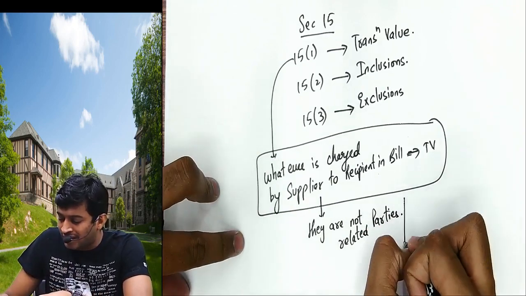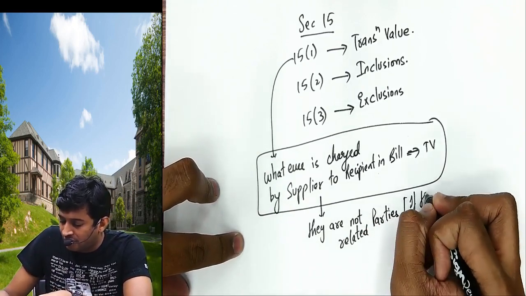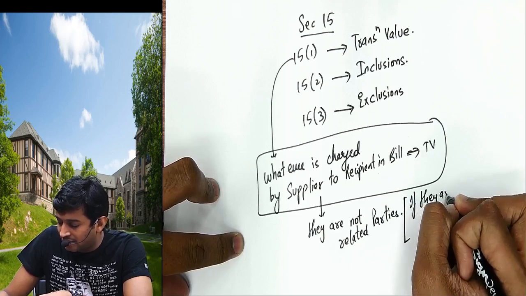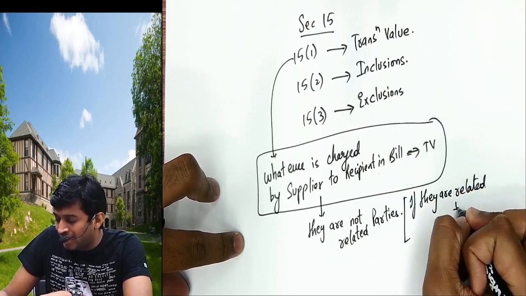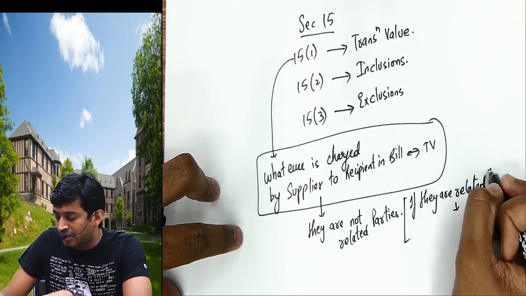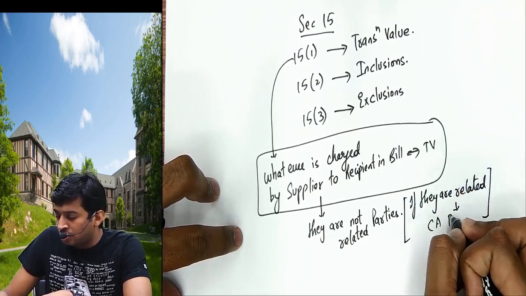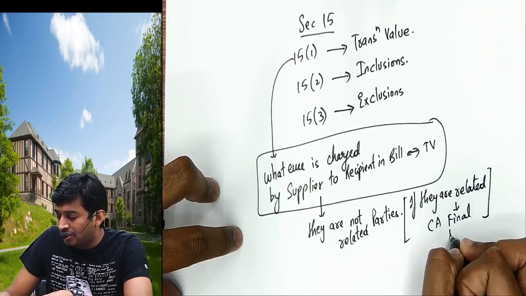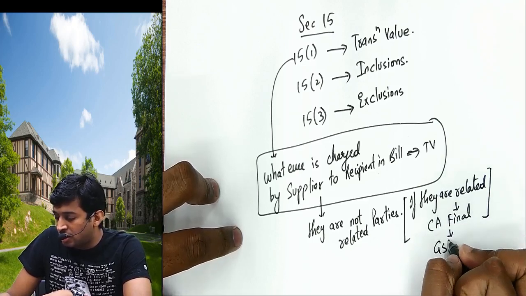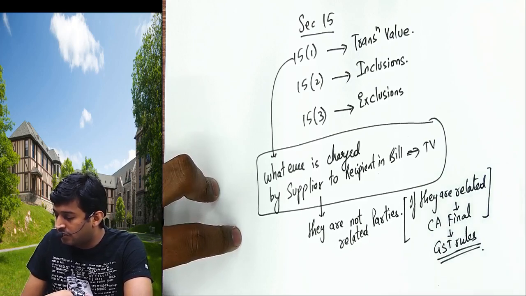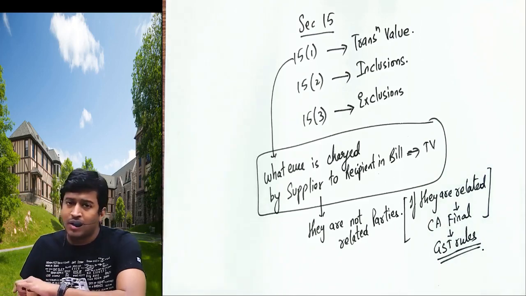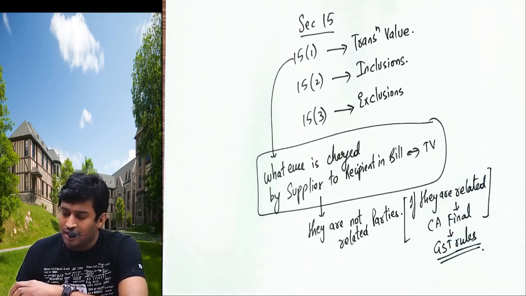So what if they are related? Supplier and recipient being related is a scenario you have in CA Final under the GST rules, valuation rules.